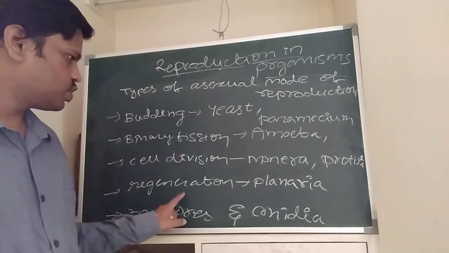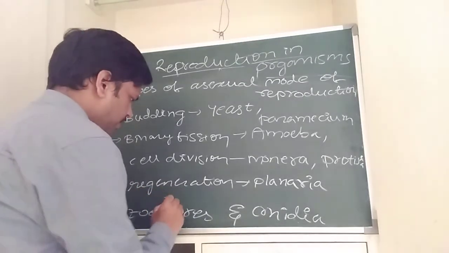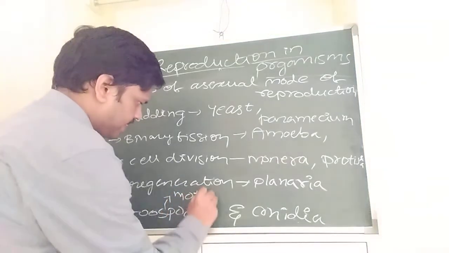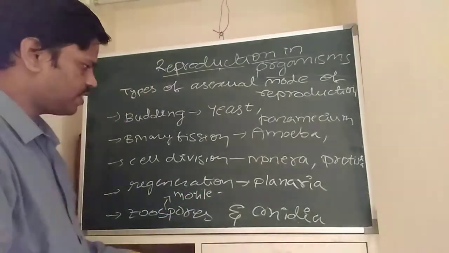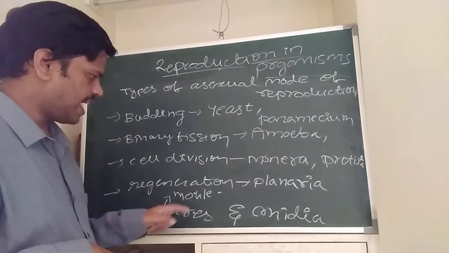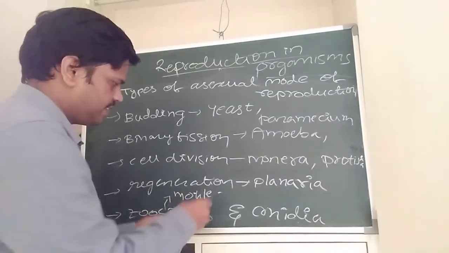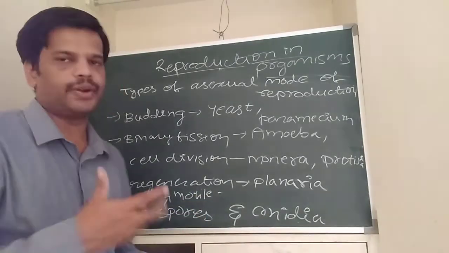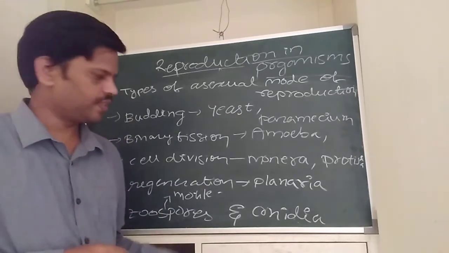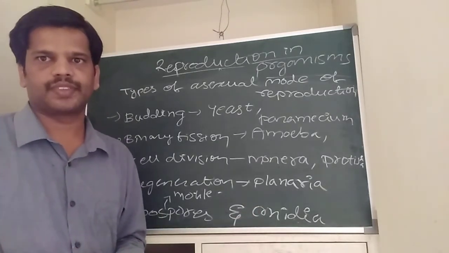Next one is zoospores and conidia. Okay, zoospores are the asexual motile spores. Motile spores means these will move or spread all over the land, and whenever favorable conditions are there, these motile zoospores develop into a new individual organism. Okay, the non-motile spores are called conidiospores.